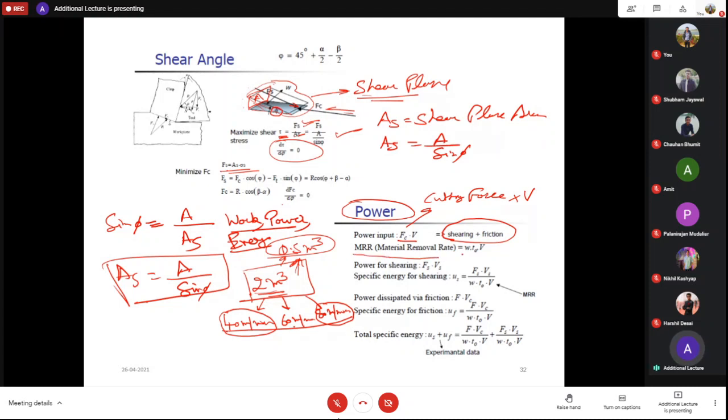And material removal rate, how do you calculate? That is W times T naught times V, where T naught is your uncut chip thickness and V is your cutting speed. So cutting speed, depth of cut and feed, all these three things give you material removal rate, meaning how much volume of the material you are removing, right? So when I am saying 80 meter per minute, it means keeping all other parameters same, that is W is same, T naught is same. So by changing the cutting speed, I am changing the material removal rate. Is it clear now from this example?